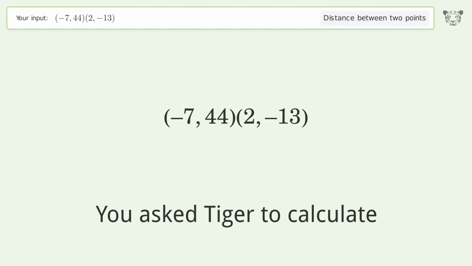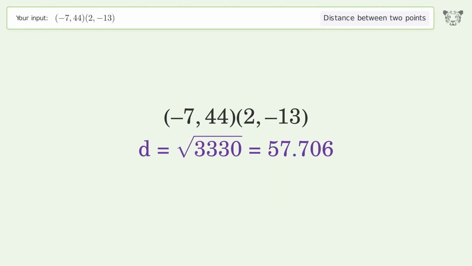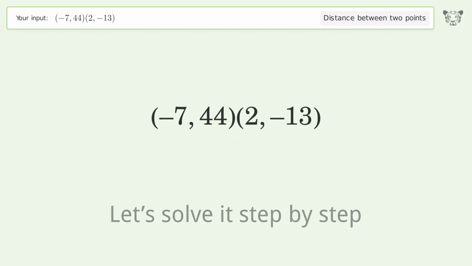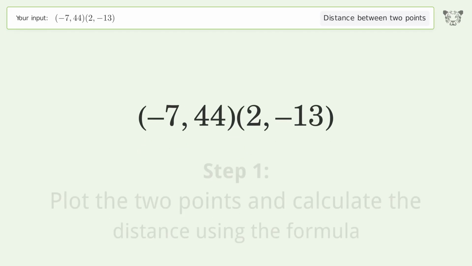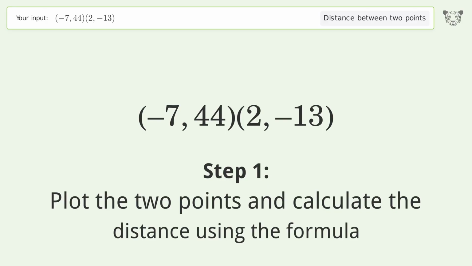You ask Tiger to calculate. This deals with the distance between 2 points. The distance between the 2 points is the square root of 3,330, or 57.706. Let's solve it step by step. Plot the 2 points and calculate the distance using the formula.